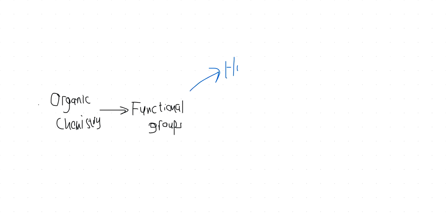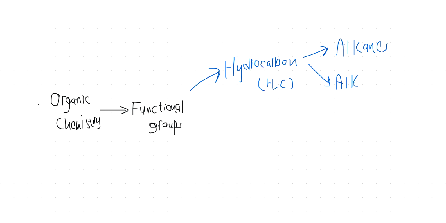What do you mean by the term hydrocarbon? Hydrocarbons have only hydrogen and carbons. और इसके अंदर आगे दो और further types आती है जो हम देखेंगे, which are known as alkanes and alkenes. Only these two are hydrocarbons. Other than this, we have some other functional groups as well.